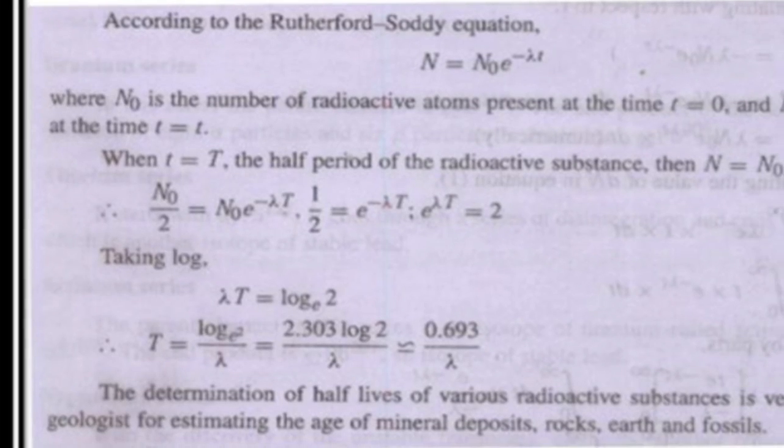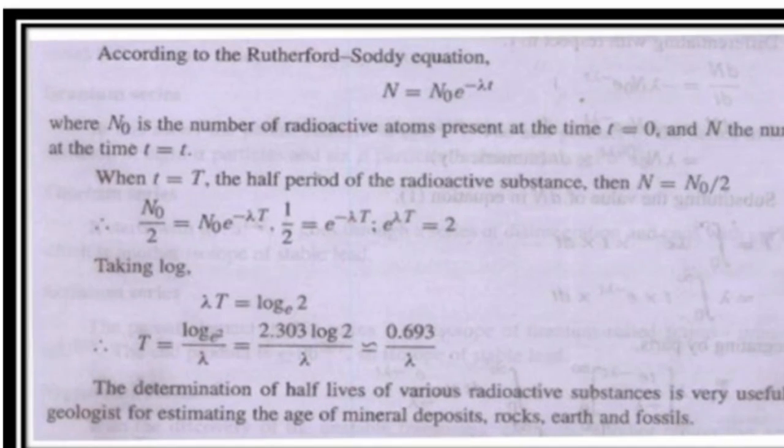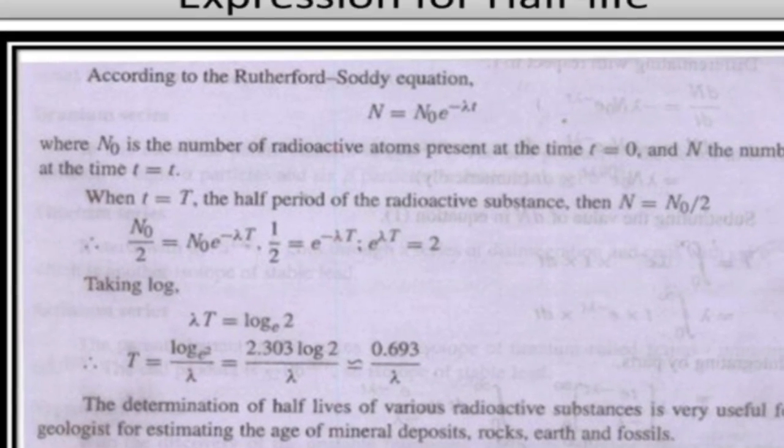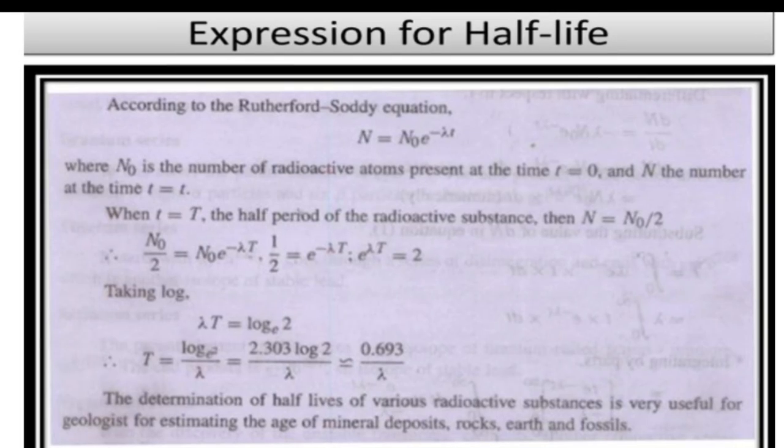So this is the relation between the half-life of a radioactive element and the decay constant. T, which represents the half-life of the radioactive element, is equal to 0.693 divided by lambda.